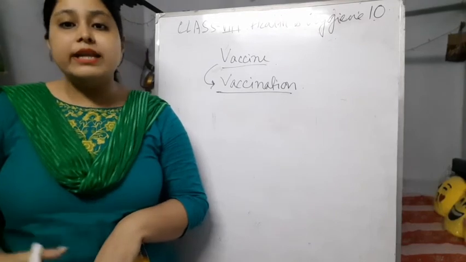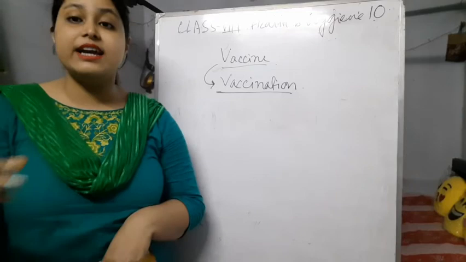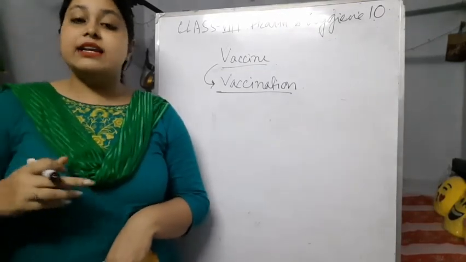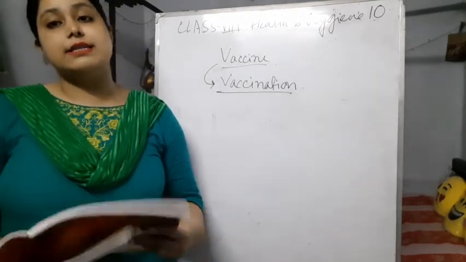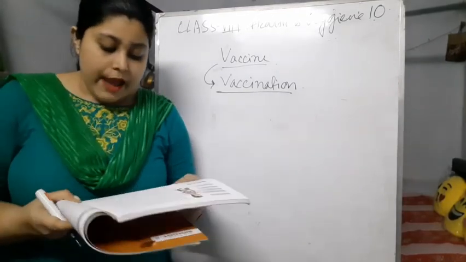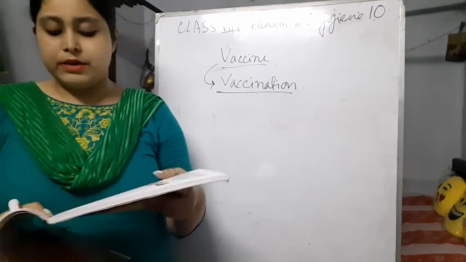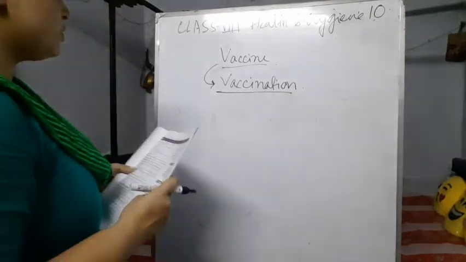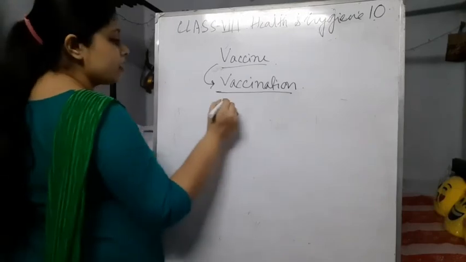After that, whenever the active disease causing organisms enter our body, the antibodies fight against them, and in this way we can't be attacked by the disease. This is the main phenomenon. Vaccines are given to children between 6 weeks and 10 years against common infections such as diphtheria, pertussis, and many more.